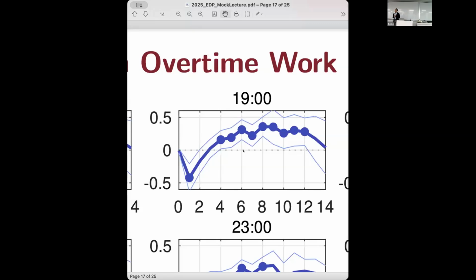So what this tells us is that on the day of MOQ submission, there are no changes in overtime work. That's the graph starting from 0. And 1 day later, overtime work actually drops. There's a minus 0.4% reduction in area population 1 day after MOQ submission. And later on, gradually, area population starts to increase. And 4 days later, 5 days later, up until 12 days later, overtime work is increased.